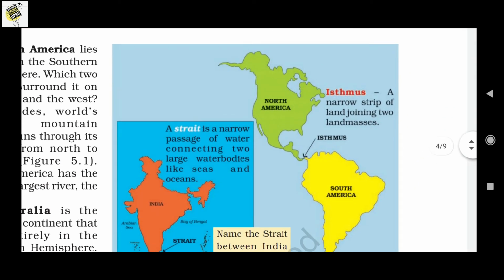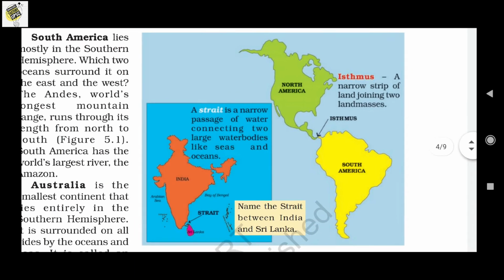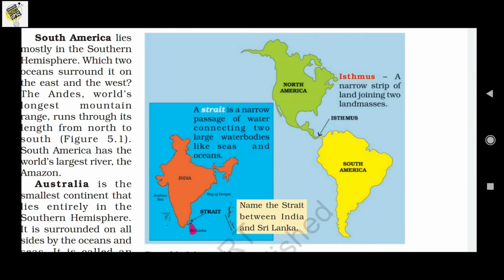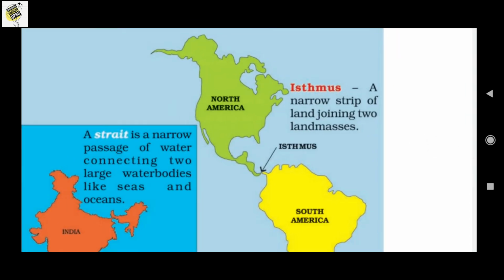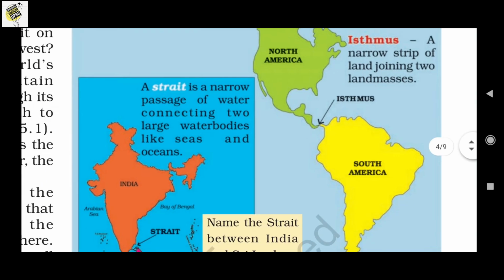On the left side we can find another blue box, which is also very important. That means we can find there is a small connection between North America and South America, and this small connection is known as an isthmus. Okay, so what is an isthmus? An isthmus is a narrow strip of land which joins two land masses. That means that small area of land which joins two large land masses is known as an isthmus.